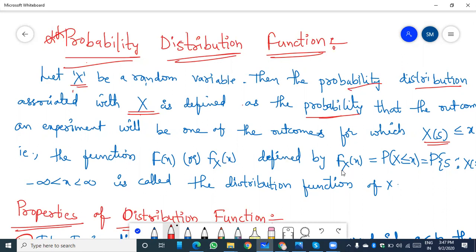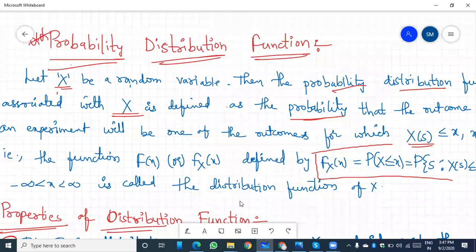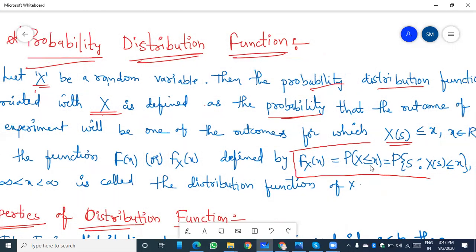It is defined by F of x is equal to P of X less than or equal to x, which is equal to P of s such that X of s is less than or equal to x. In this, the x values lie between minus infinity and infinity. It is called the distribution function.